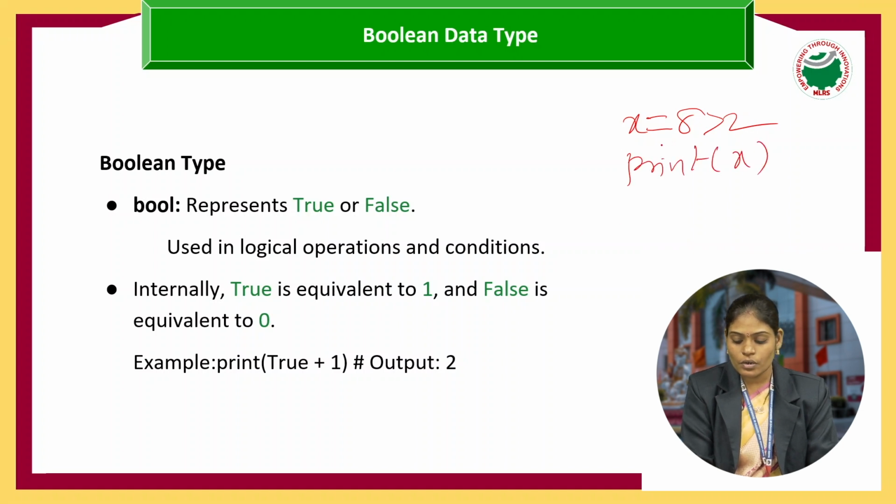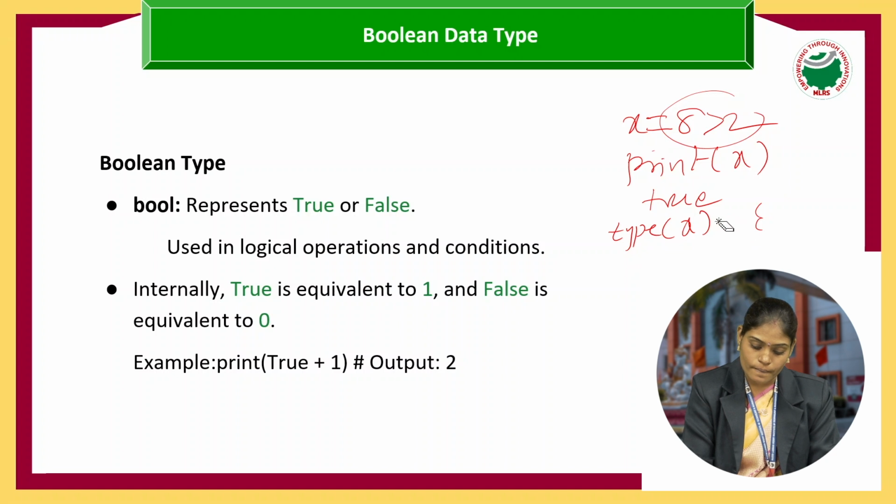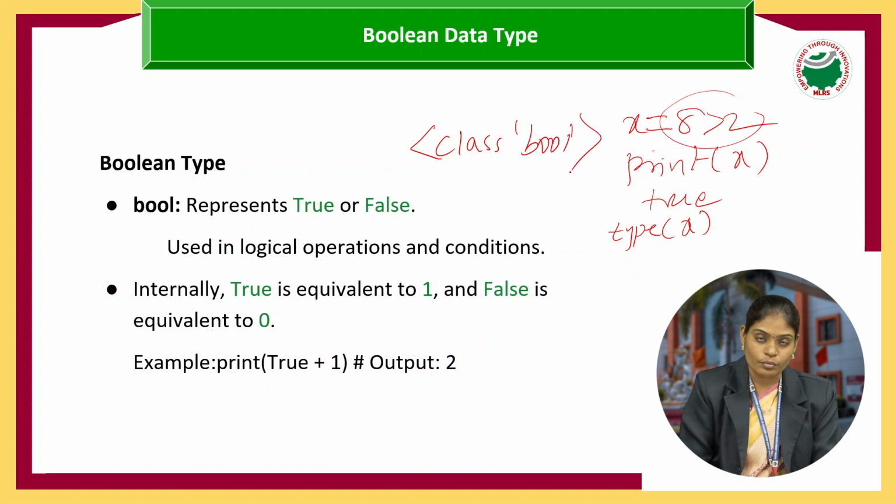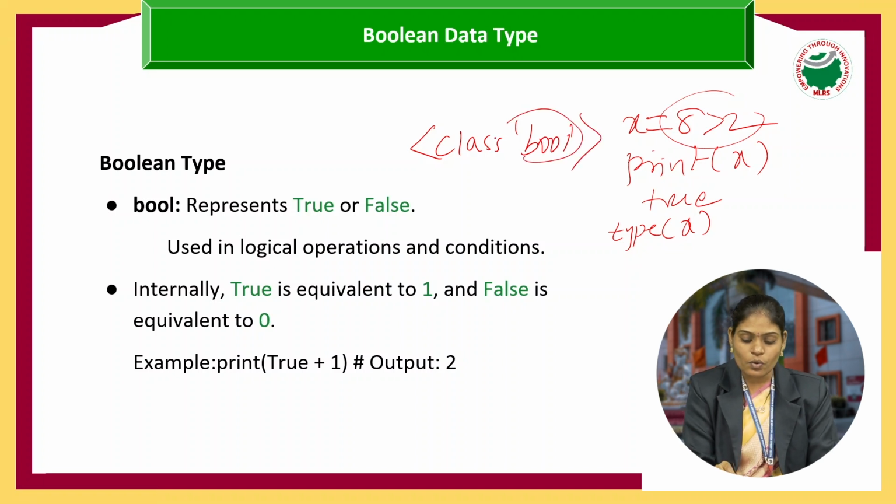Is 8 greater than 2 true here? What is the value of x? True. Then I need to check the type of x, so simply I can write the function type of x. It displays the output like this: class bool. So bool represents a Boolean data type. It considers only two values: 0 represents false and 1 represents true.